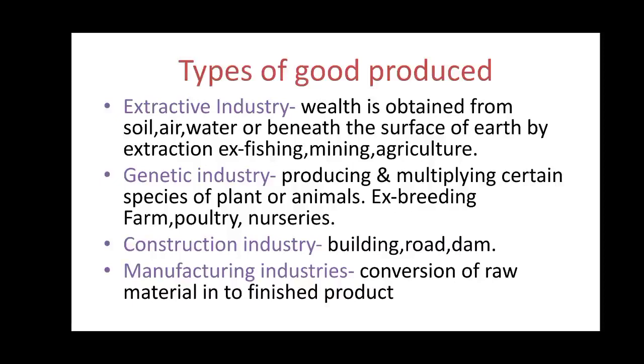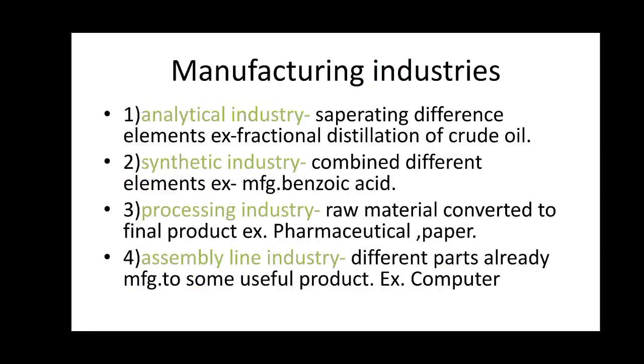Last, it is the manufacturing industry, the industry which is engaged in conversion of raw material or semi-processed material into finished goods or finished product. Manufacturing industry is again divided into four types. First, it is the analytical industry, the industry which is engaged in separating the different elements from one component. This analytical industry carries out analysis by separating two or more elements from one compound. For example, fractional distillation of crude oil.